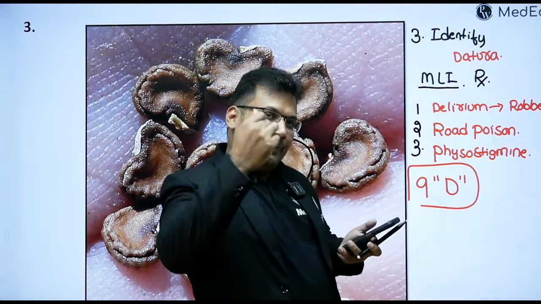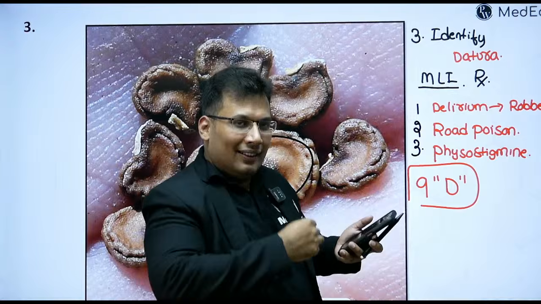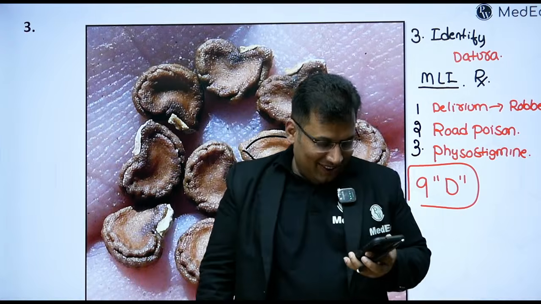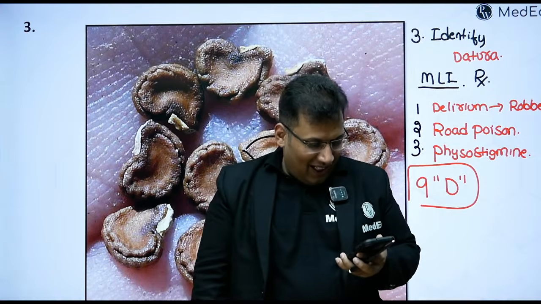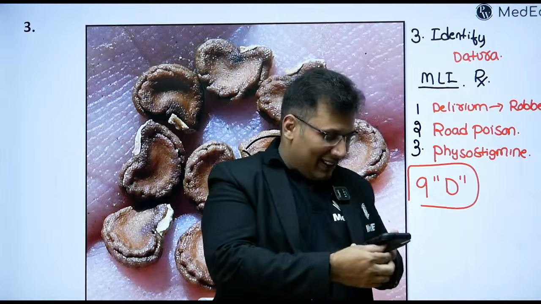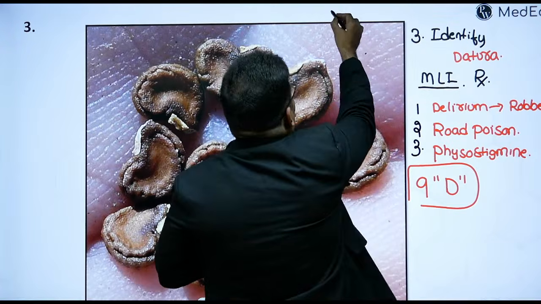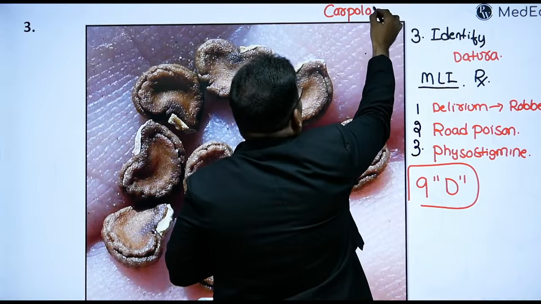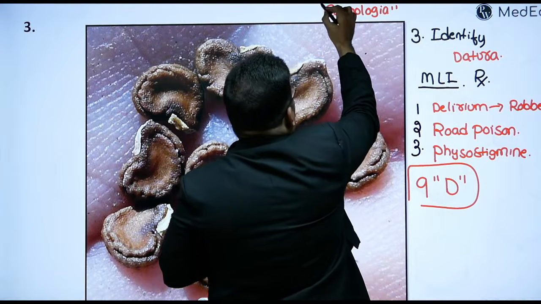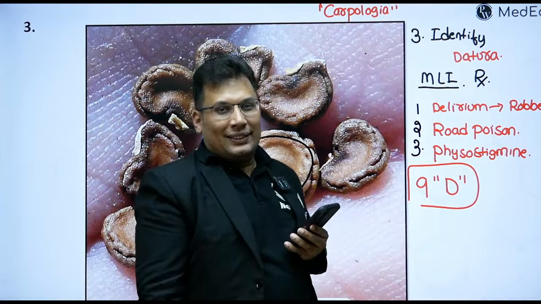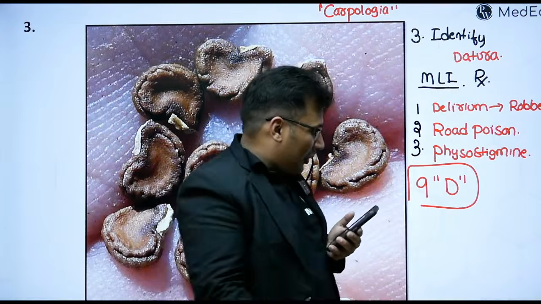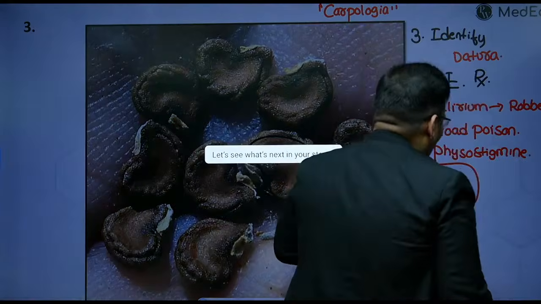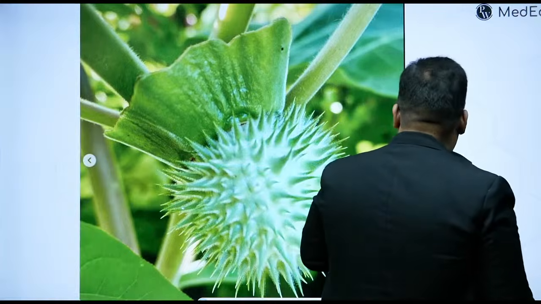Arlene, very good. So this is basically carpologia. Carpologia. Good. That's great. So that completes your 3. Now 4.